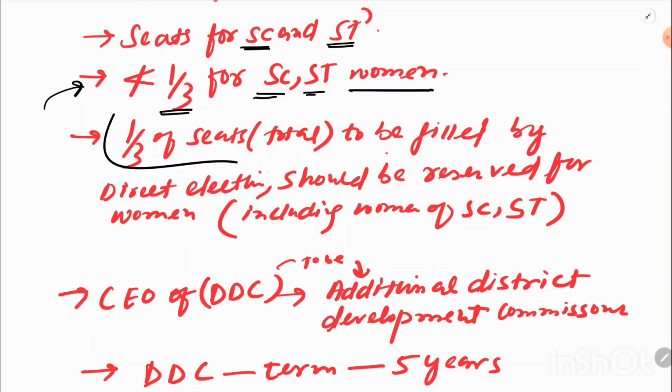Now another important point is that out of the total seats, 1/3 of seats are to be filled only through direct election, okay? Only through direct election. It is the general reservation of all women, including women from SC and ST. It means all the seats reserved for women, that's 1/3 of total seats, are to be filled by direct election only, okay?